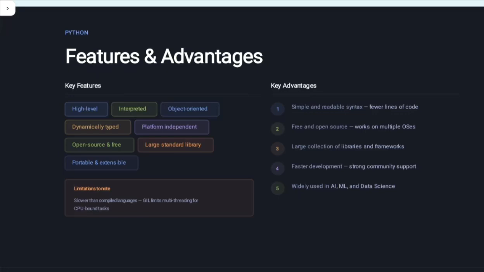Now let's see the key advantages of Python. First, simple and readable syntax, which means fewer lines of code. It is very simple. You can read and write the syntax easily. It takes very few lines. If you are coding a big project, it would normally take a lot of lines, but if you know which libraries to use, you can make it a few lines of code.